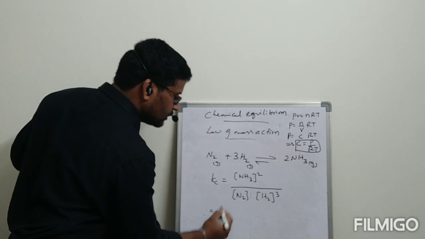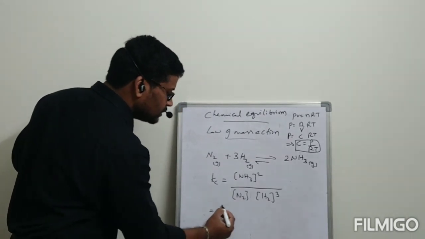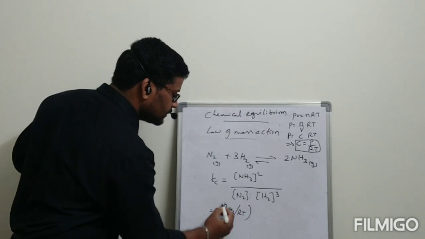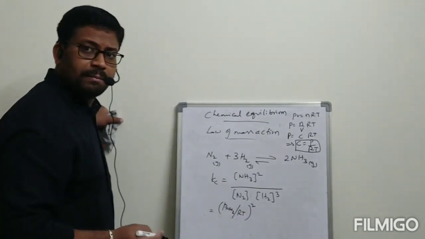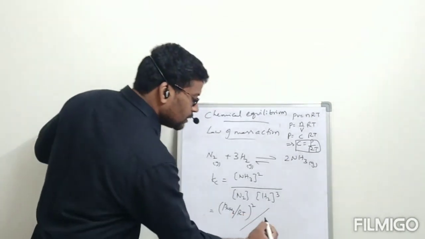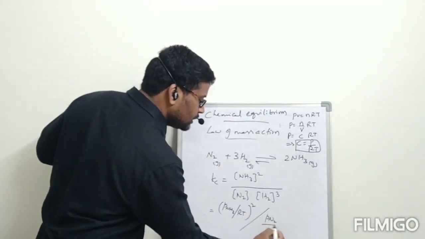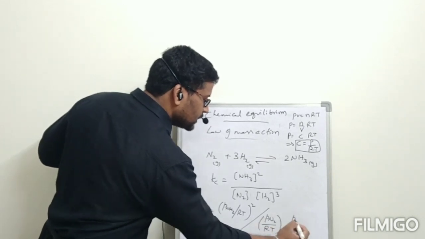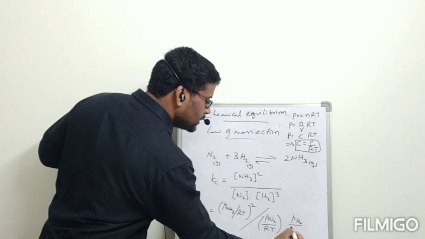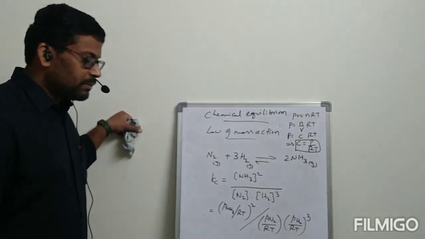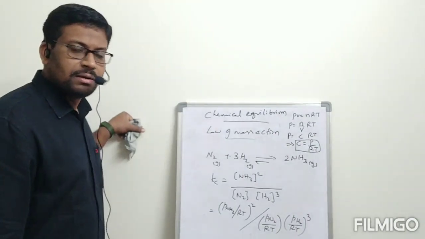Okay, see here. Here concentration of NH3 I wrote as pressure of NH3 divided by RT whole square, whole divided by pressure of N2 divided by RT into pressure of H2 divided by RT whole cube.